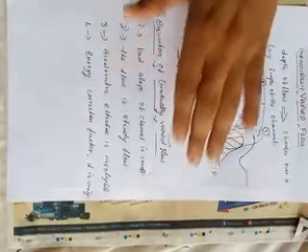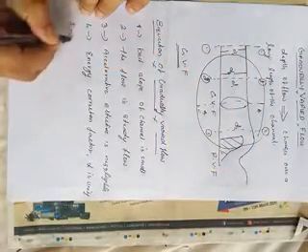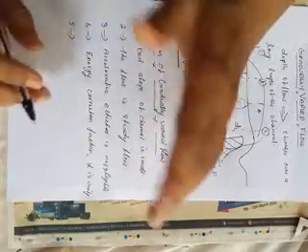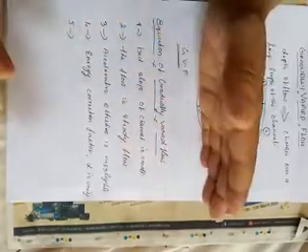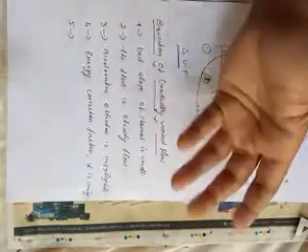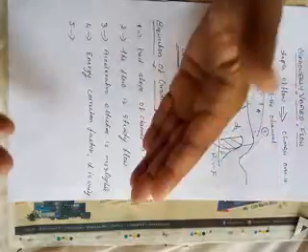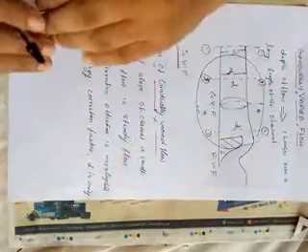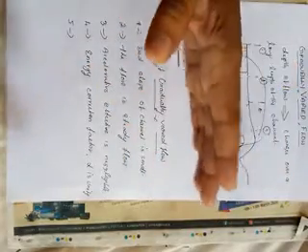The fifth one: the roughness coefficient is constant for the length of the channel. The roughness coefficient depends upon the material used for the lining. You already studied the Manning's constant, Bazin's constant. Those constants are going to change depending upon the roughness coefficient of the channel.